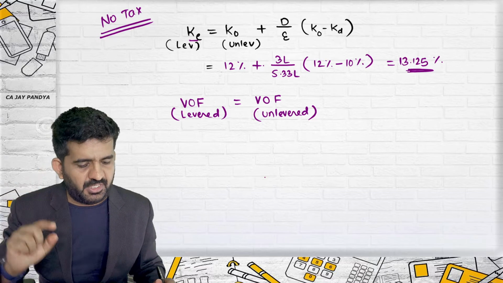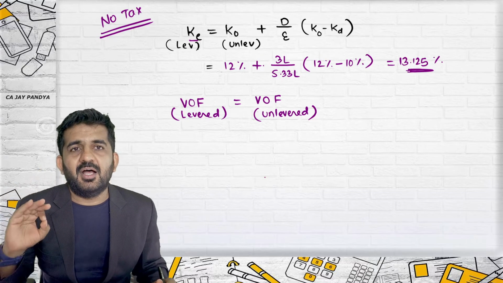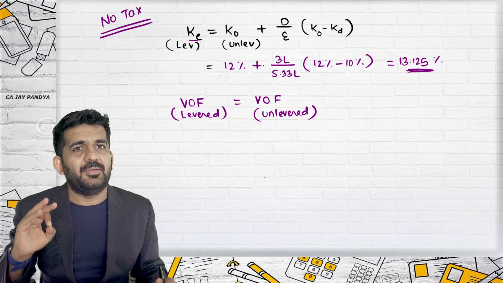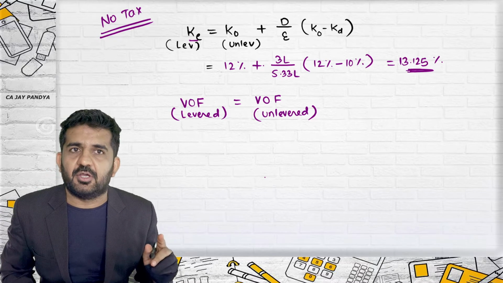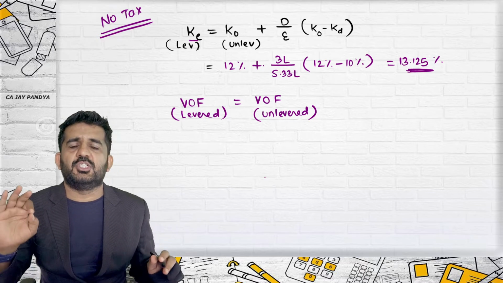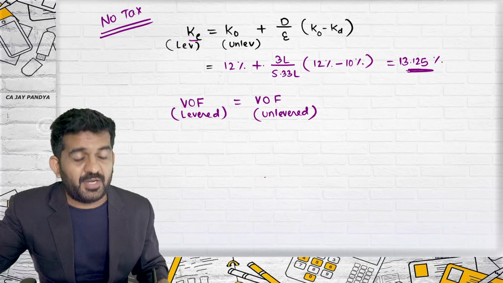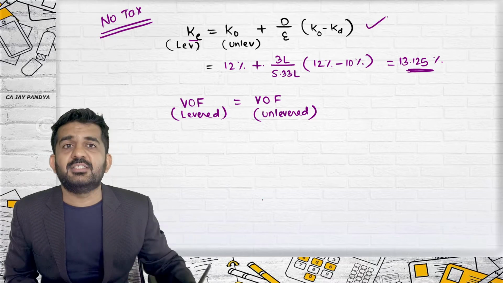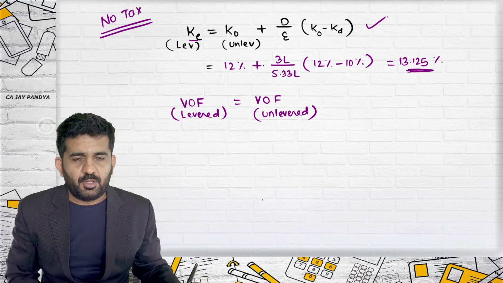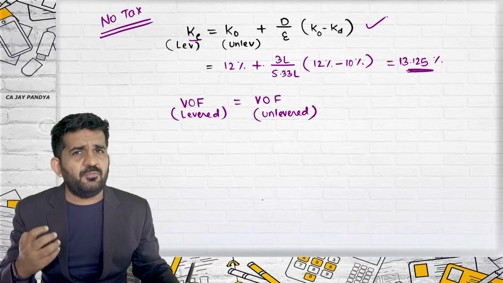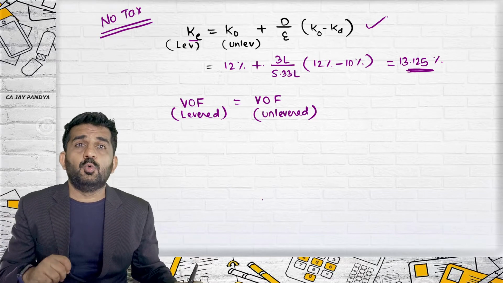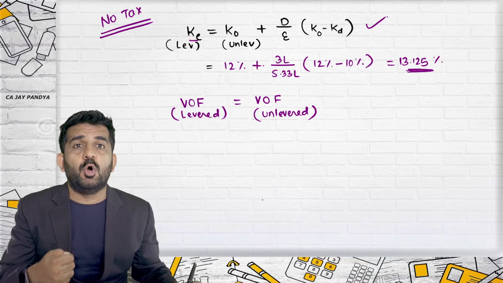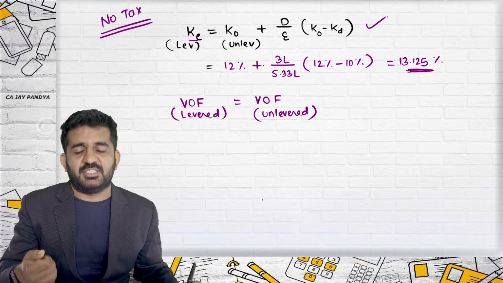All right. So let us summarize these two formulas. We can find out KE. We can find out value of firm. The answer will be absolutely the same as in net operating income approach. There is nothing different, just the formula or way of presentation is different. Sir, then why are we learning it if in the question only debt equity ratio is given? Number two, this is very much helpful when you want to learn the Modigliani-Miller approach along with taxation.